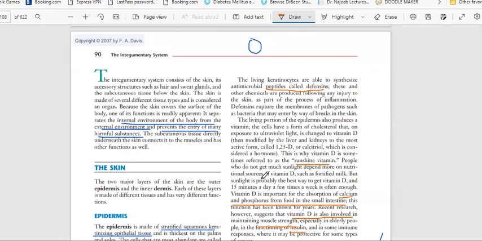So basically, elderly people don't get much sunlight, and our females also don't get sunlight exposure. So that's the reason they are getting knee pains, joint pains, osteoarthritis, lumbar spondylitis, cervical spondylitis.